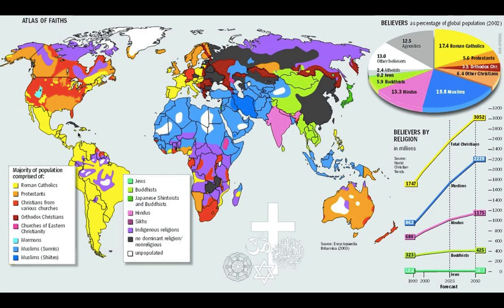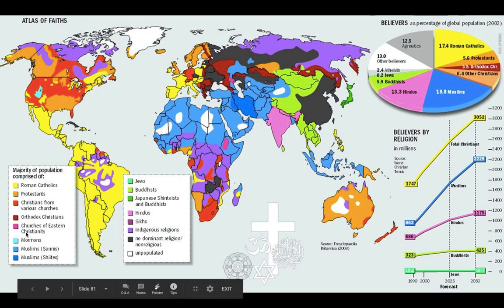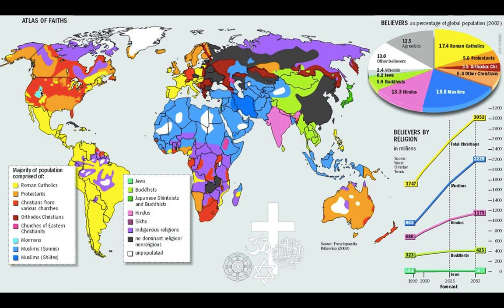Within Christianity, there are Roman Catholics, as represented by the color yellow here. There are Protestants, orange. There are Mormons, which are in blue here, right? And you can see that we've got this little pocket of blue out west in the United States. This is mostly Utah. Utah is very well known for being predominantly Mormon. But the point is, we have different denominations within these larger religions.